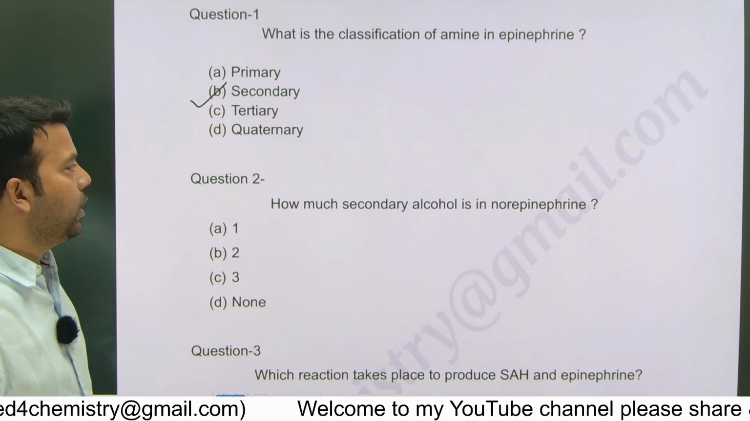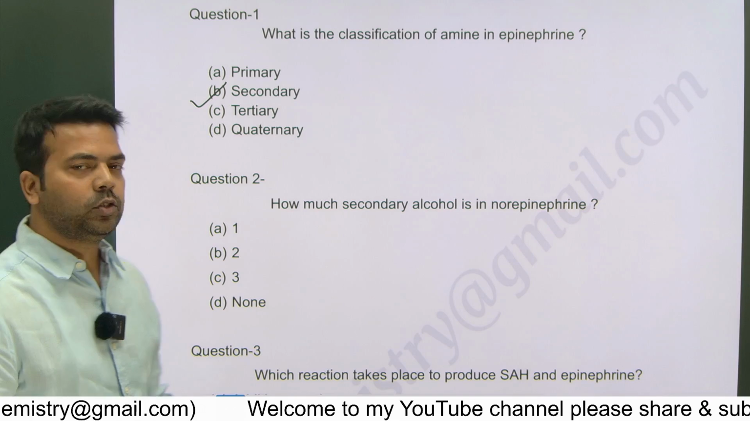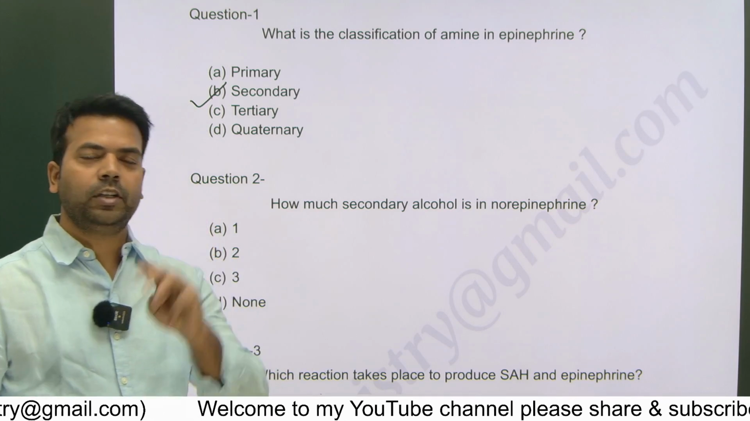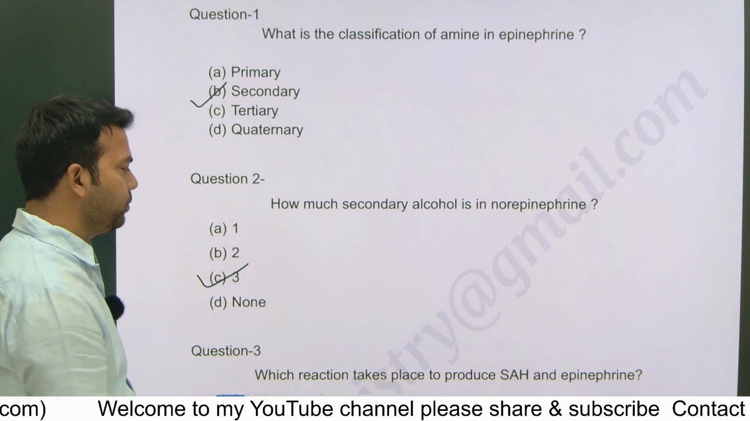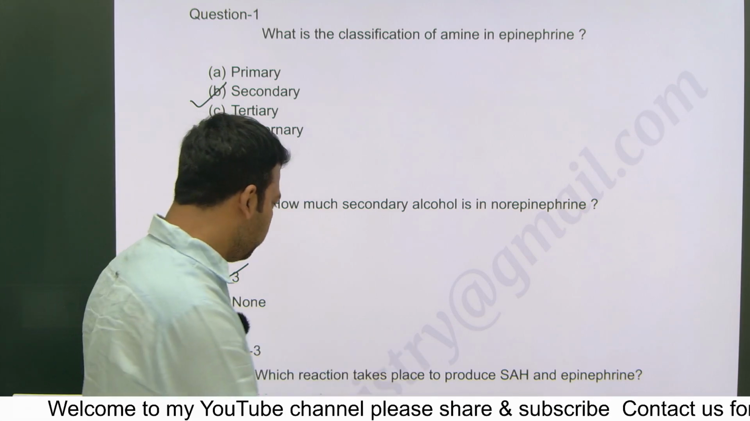How many secondary alcohols are in norepinephrine? As you can see in the example, we have just 3 alcohols and they are all secondary. So the answer would be 3. Now the next question.